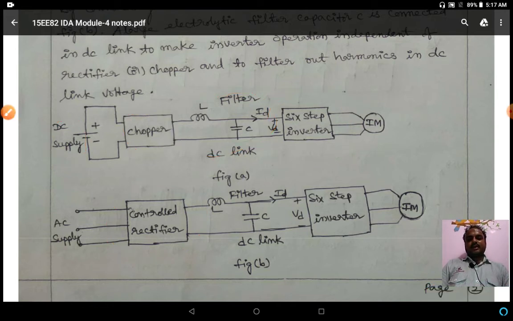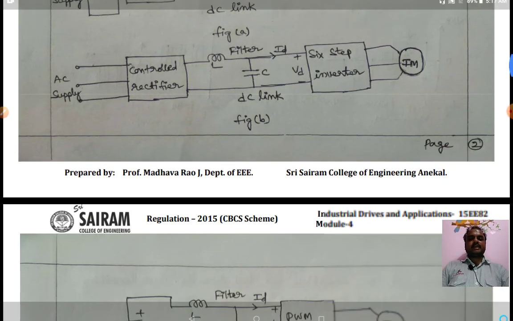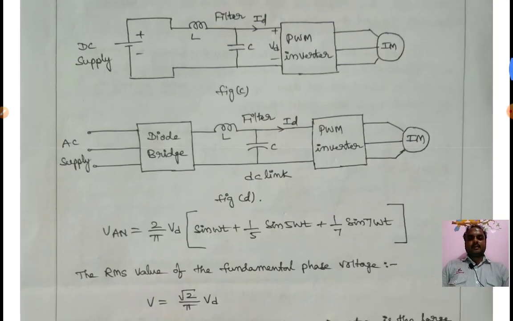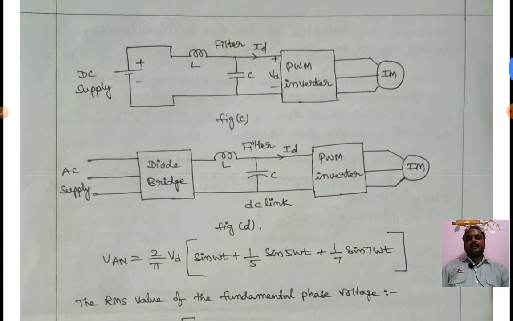Here we use the filter to eliminate the harmonics in the DC voltage. By using the filter we are eliminating the harmonic voltage distortions in the output voltage. Figure C and figure D show the different cases.